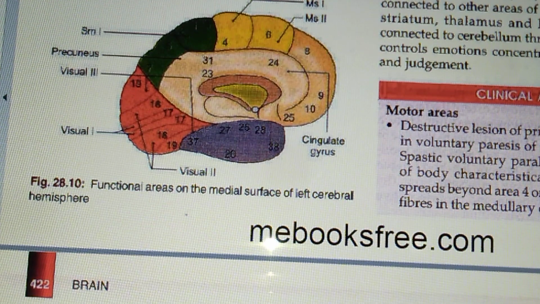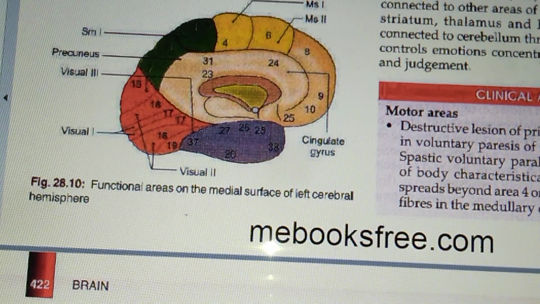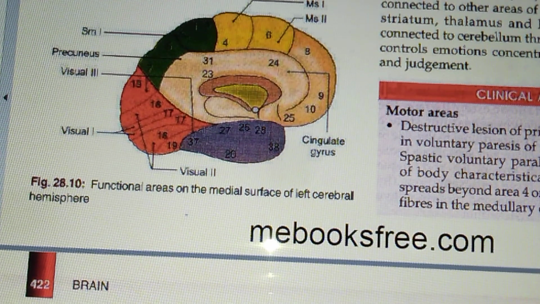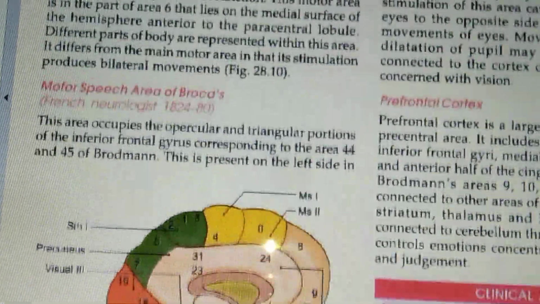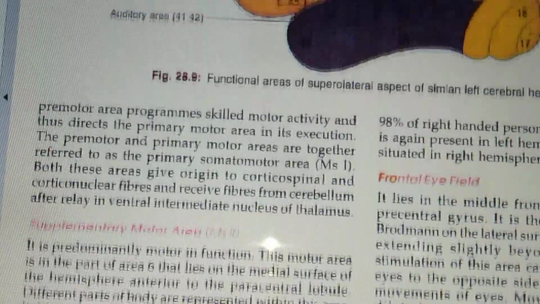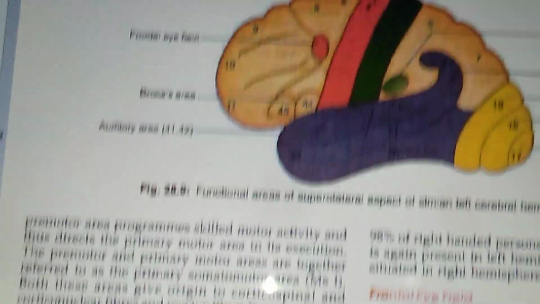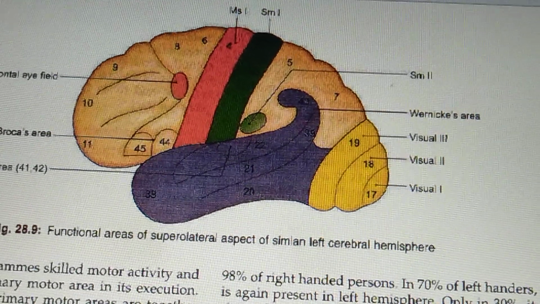Next, the area of special sensation is hearing. Hearing, you can better identify in this diagram here.